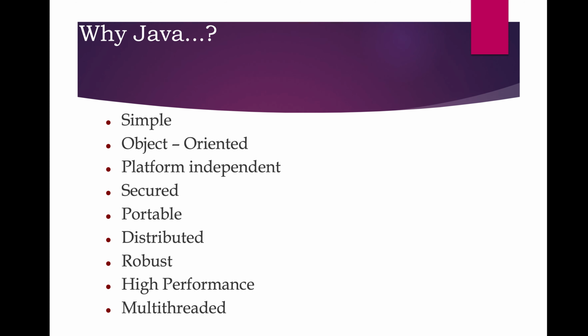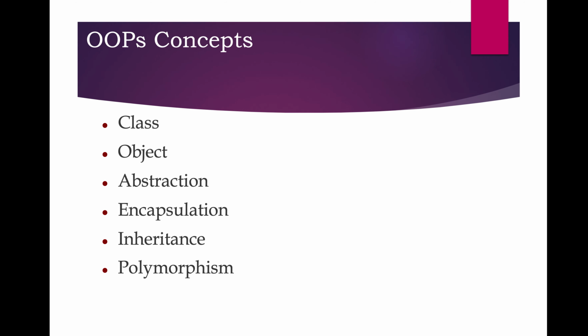It is more robust and it gives us high performance. Along with it, we can also have a multi-threaded environment created within Java which we can use for multiple things. Slowly and steadily we will talk about all these topics, but for today let's start with class and objects.